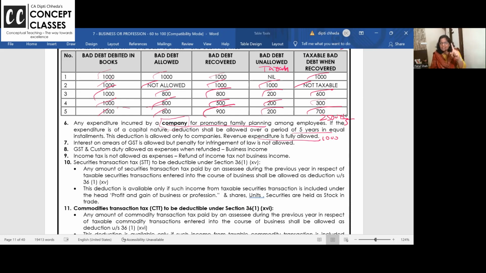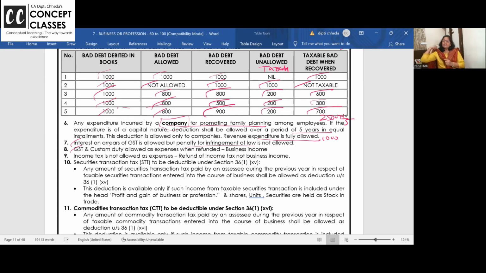See, GST is allowed. Interest on GST is allowed, but penalties are not allowed. So in the P&L account debit side, dear students, penalties are never allowed as expense. GST and custom duty allowed as expense. When refunded, it's a business income. Got it, all of you?